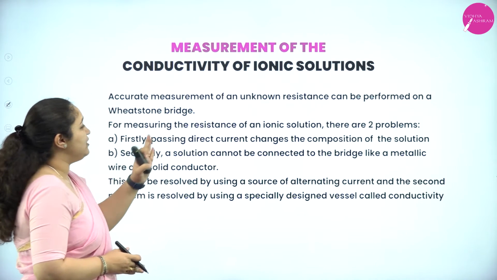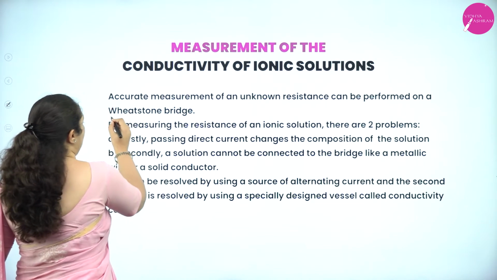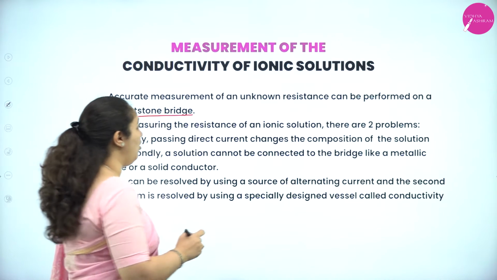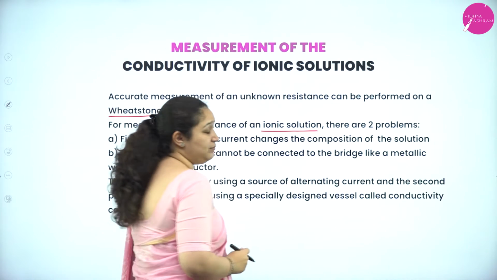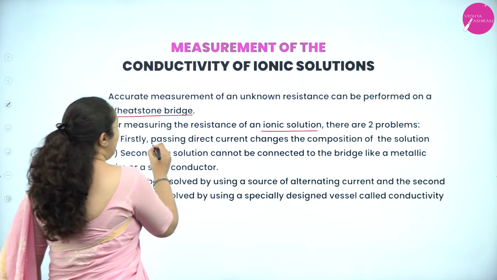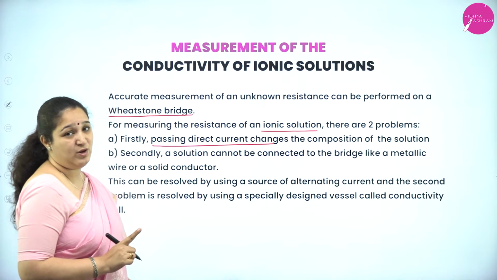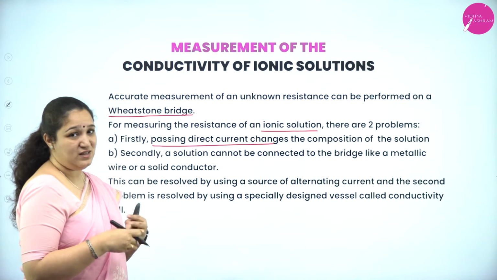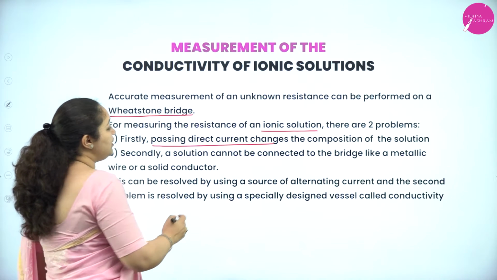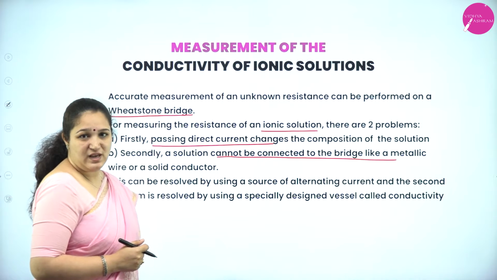See, accurate measurement of unknown resistance can be performed on a Wheatstone bridge. For measuring the resistance of an ionic solution, there are two problems as I told you all. Firstly, passing direct current changes the composition of the solution, because if you pass direct current, there is a chemical change which is happening. Second thing is, the solution cannot be connected to the bridge like a metal, isn't it?